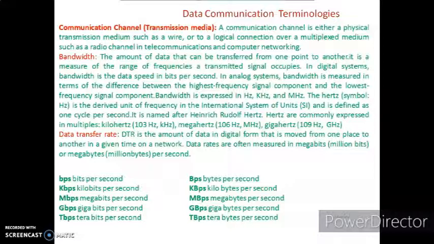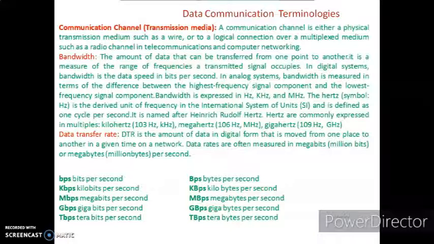Now, friends, you always use the term bandwidth. Now, what is bandwidth? It is the amount of data that can be transferred from one point to another point. It is a measure of a range of frequencies, the frequencies a transmitted signal occupies. It means bandwidth is the measure of range, from that point to that point, of how much frequency is required to transmit a signal. In digital systems, bandwidth is the data speed in bits per second.